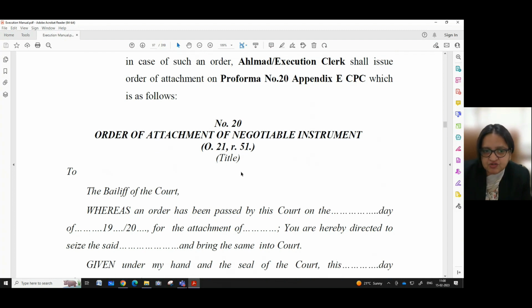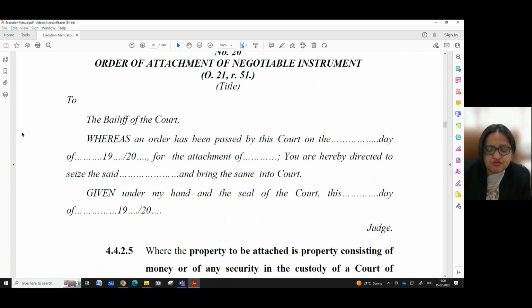So here we have the title of the case. This order of attachment is addressed to the bailiff of the court, and it says that whereas an order has been passed by this court on the day of. So here we have to write the particular date of the order for the attachment of the particulars of the negotiable instrument which is liable to be attached.